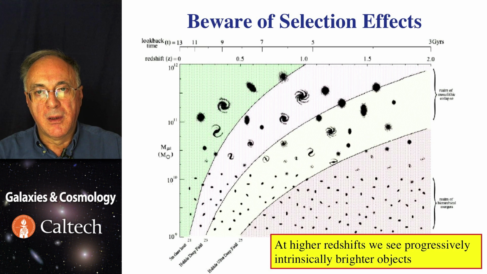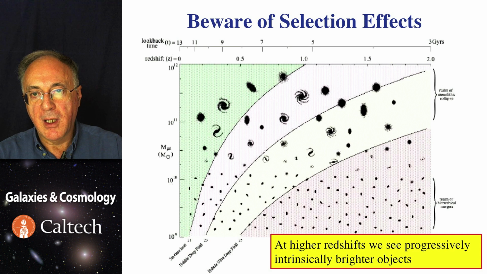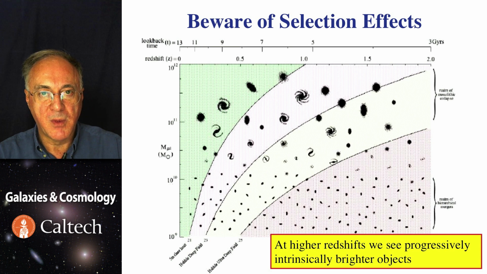A very important thing is to be aware of the selection effects, and they come in multiple guises. The most obvious one is the flux limit. Any given astronomical observation runs into the signal-to-noise problem at some faint level, and that's how deep you can go. But more subtly, there is a surface brightness selection limit that, for extended objects, it's the number of pixels above a certain threshold. That is, not just how much light there is, but how diffusely it's distributed. The more compact galaxies will be much easier to detect than diffuse ones.